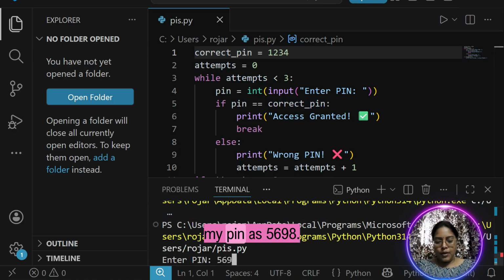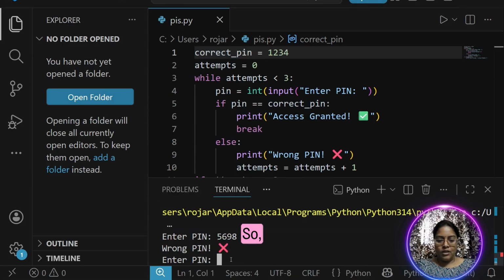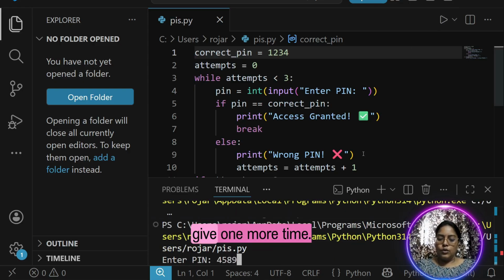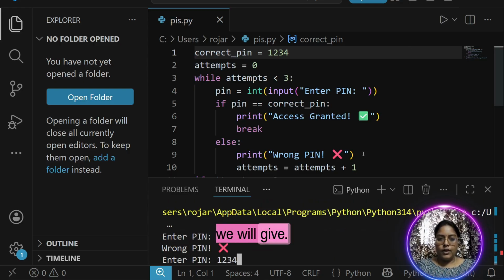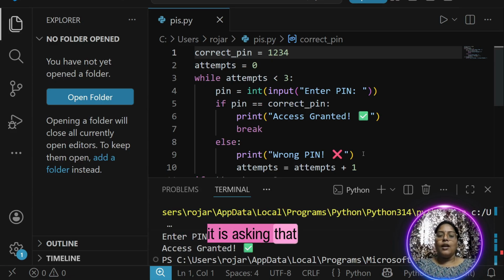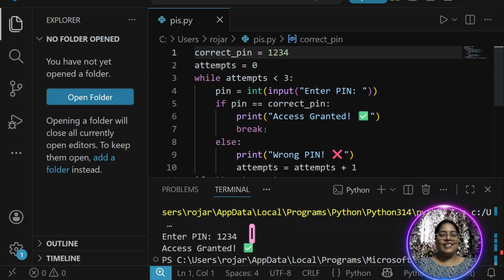So let me give my pin as 5698. It is showing a wrong password. Let us try again and one more time. It is saying code blocked, as I have attempted 3 pins. Now let us try one more time. Wow, this time my password is right, so it is saying access granted. This is exactly how your real ATM works.